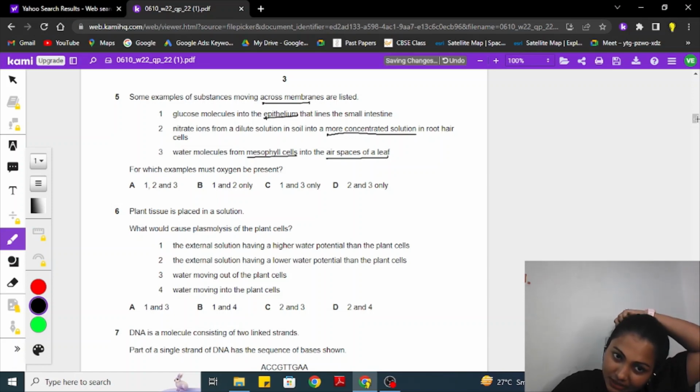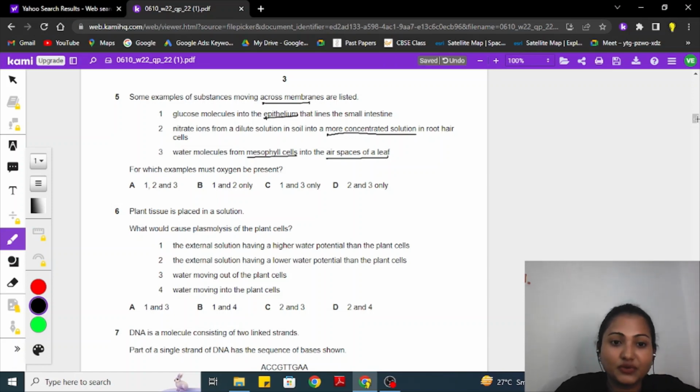For which of the examples must oxygen be present to allow it to happen? Now, for the oxygen to be present, let's see what is happening in one and what is happening in two. So glucose molecules moving here is active transport. Energy is required, ATP for that.